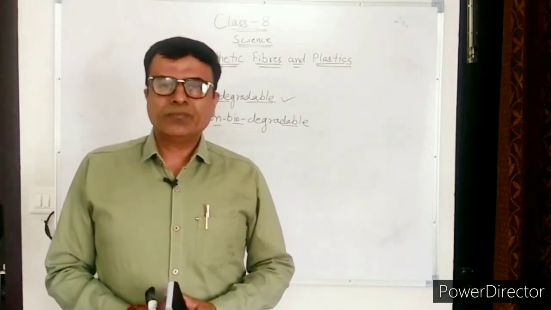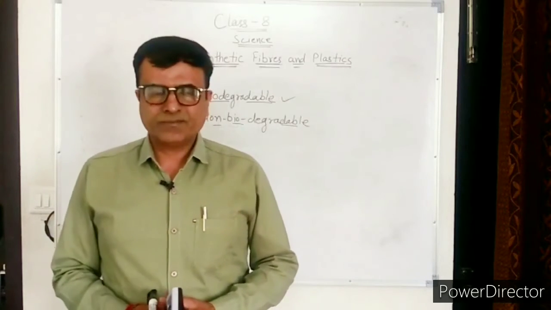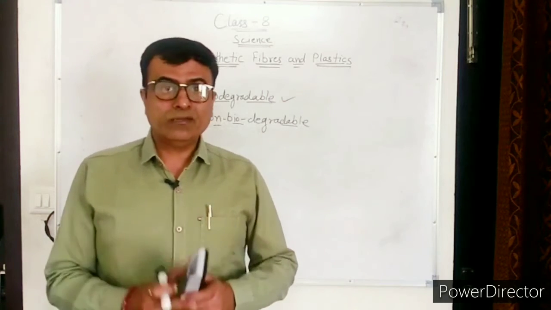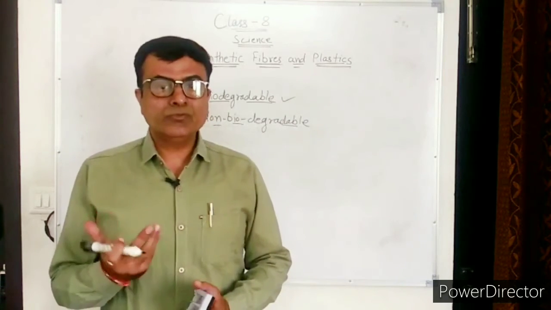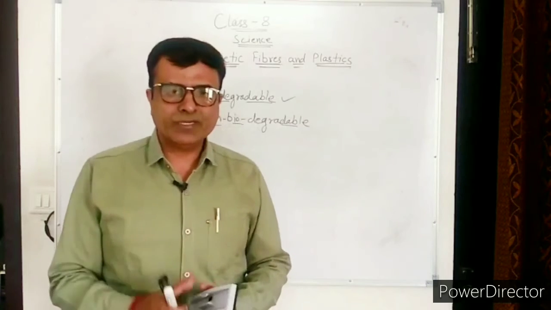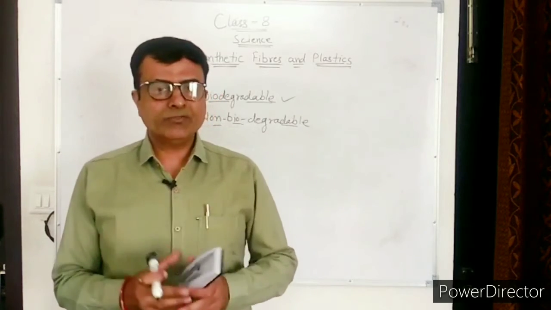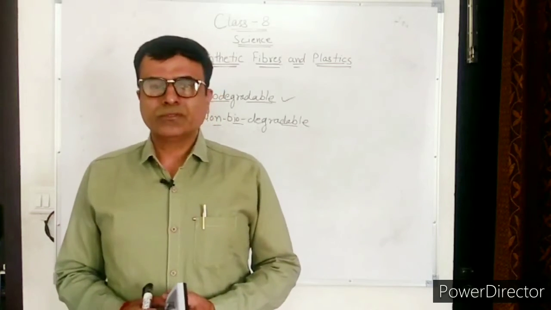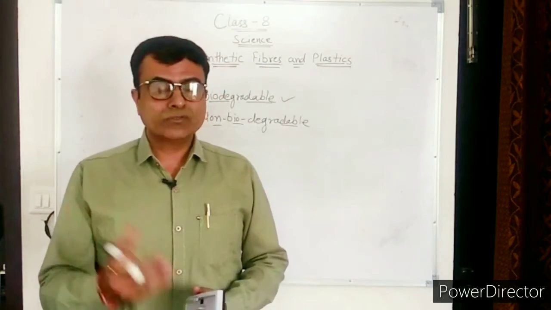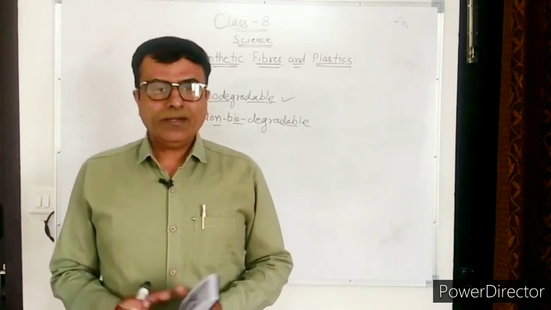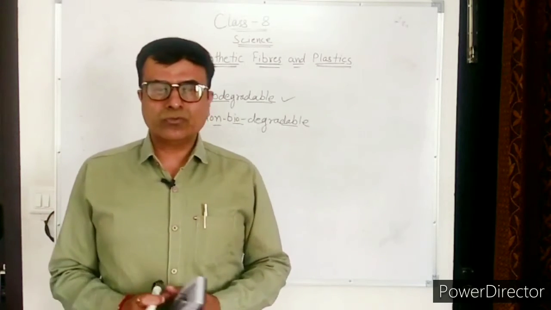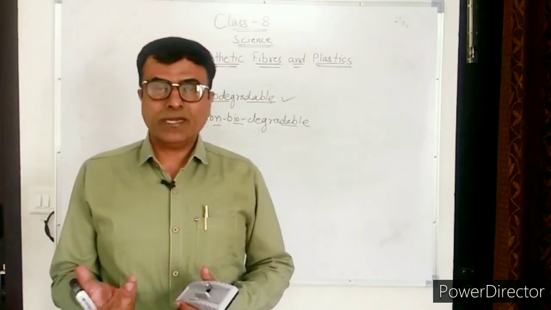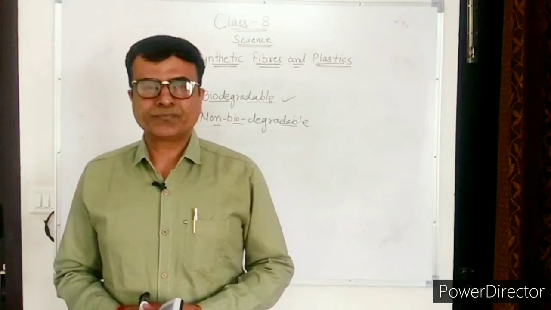How can we save the environment from pollution by plastic? First of all, avoid the use of plastic as far as possible. Second, make use of bags made of cotton and jute when you go for shopping. And do not throw plastic bags in the water bodies and on the road.